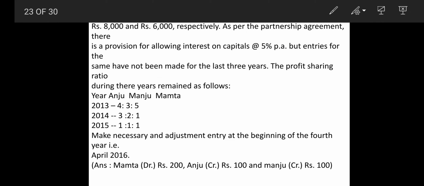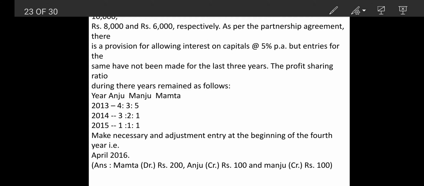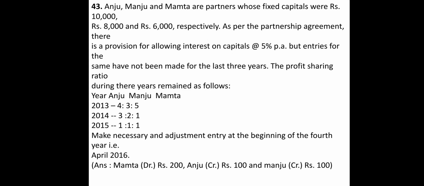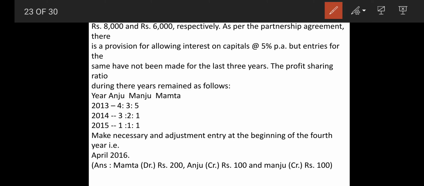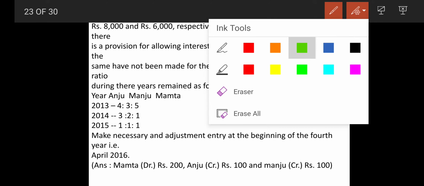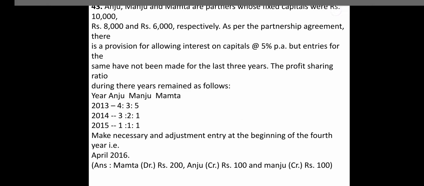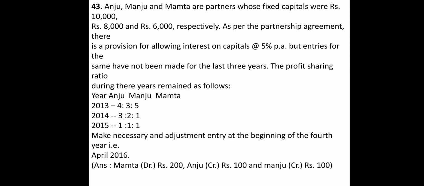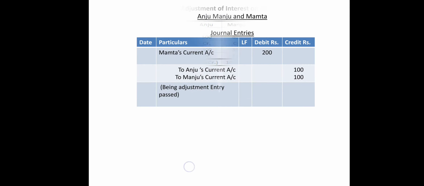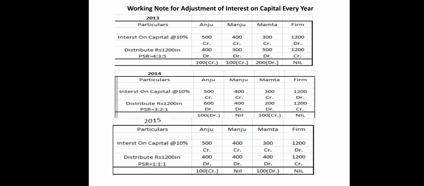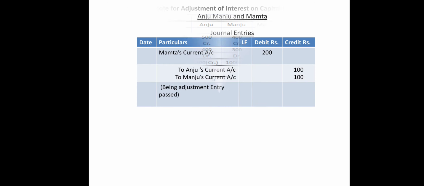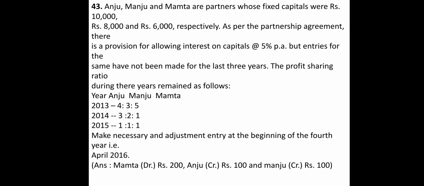So 10,000 at 5%. Just a second. 10,000 at 5%, 8,000 at 5% and 6,000 at 5%.